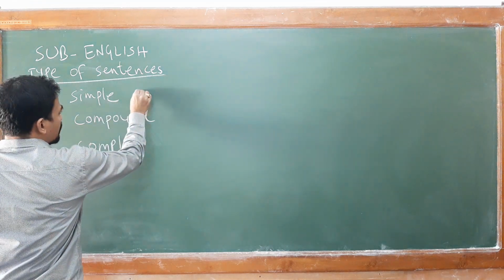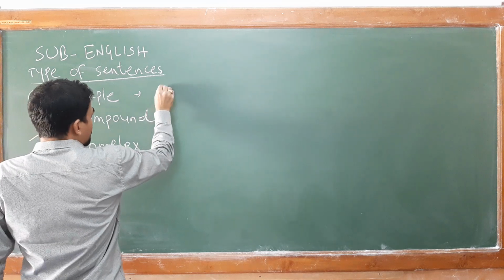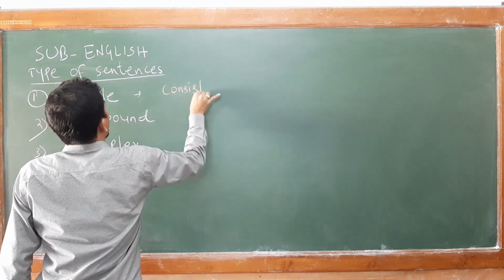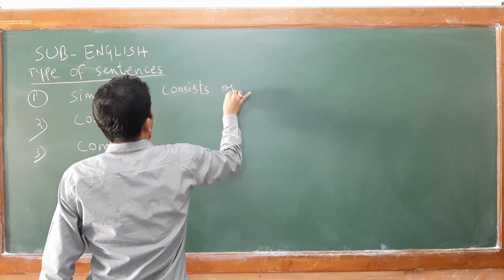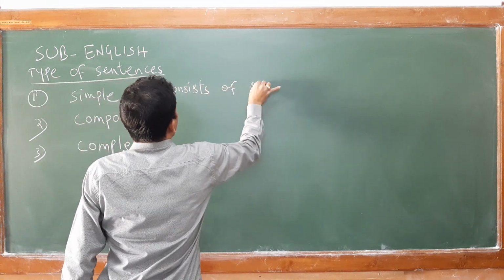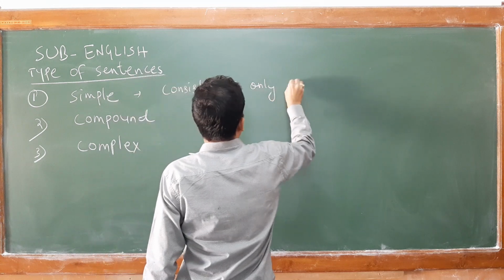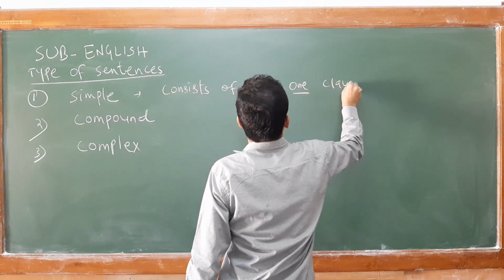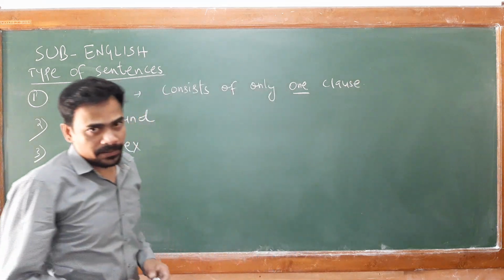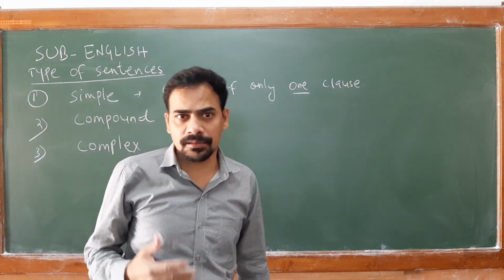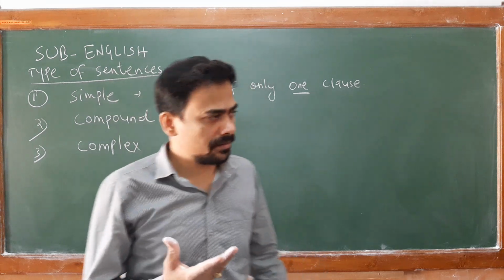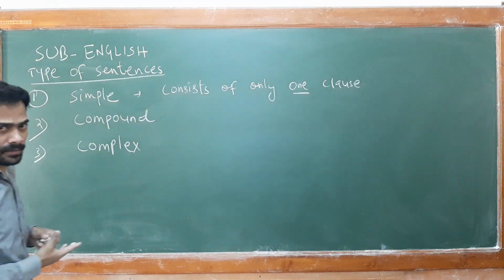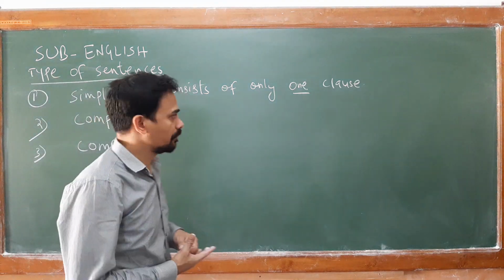Now, what is a simple sentence? A simple sentence basically consists of only one clause. In my previous lesson, I discussed the different types of clauses, and a clause is basically a group of words which consists of a subject and a finite verb.